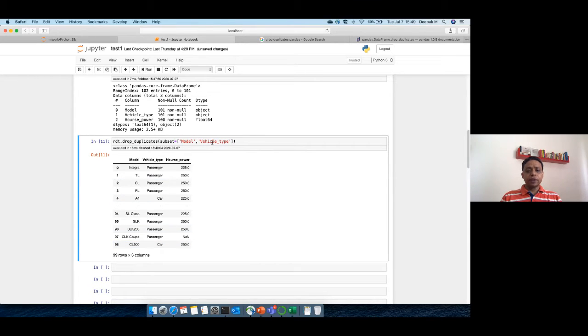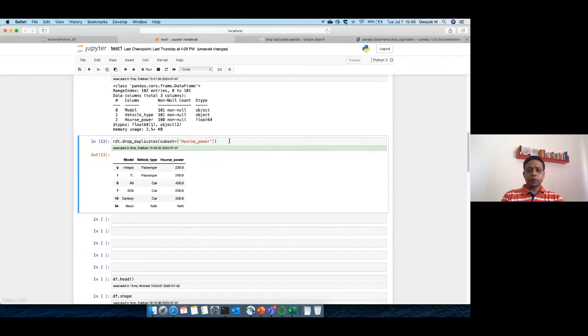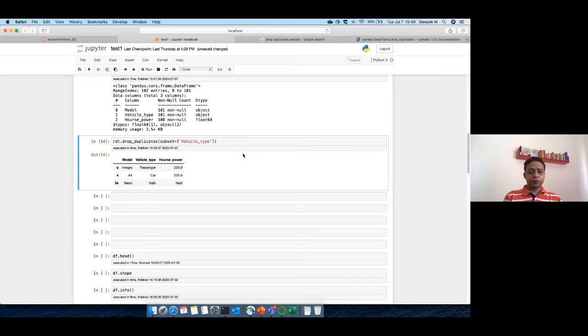Let's say we do it by horsepower and vehicle type. You can simply copy horsepower and do it by this. So you have 97. Let's say you want to do it only by a single column, which is horsepower. You simply do this. You got so many records, which is how many? 3 and 3, 6. OK, suppose you want to do it by, let's say, vehicle type. So it should show only 2 records or 3 maybe.